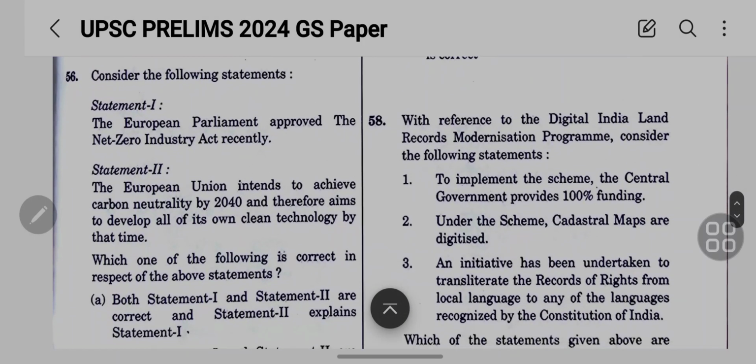56 is, consider the following statements. Statement 1, European Parliament approved the Net Zero Industry Act recently. Statement 2 is, the European Union intends to achieve carbon neutrality by 2050 and 2040 and therefore aims to develop all of its own clean technology by that time.